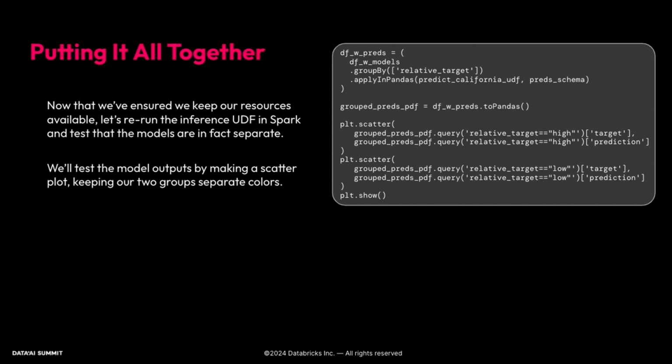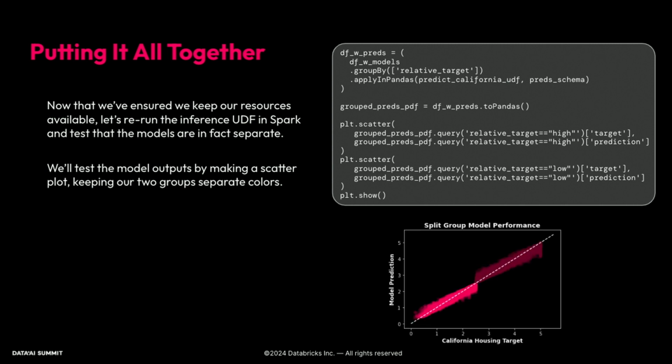So here, up at the top, it's what we're used to seeing by now. We have our group apply in pandas, our prediction UDF. We'll take that output, our DF with predictions, extract that out to pandas, and then make a couple scatter plots. We'll scatter the target against prediction for the high and the low group. And if we show this, we see our split group model performance.